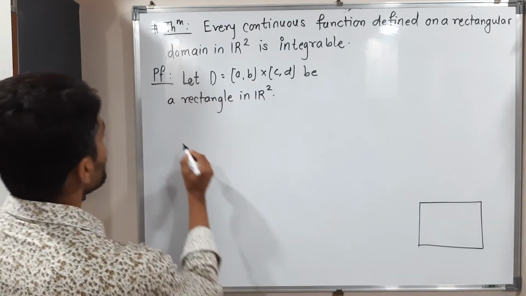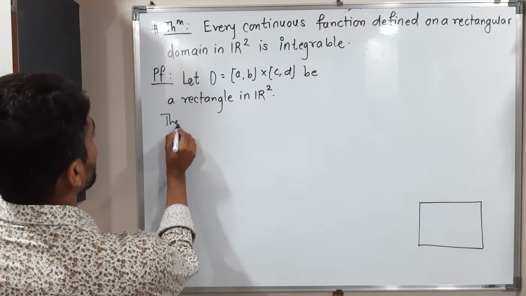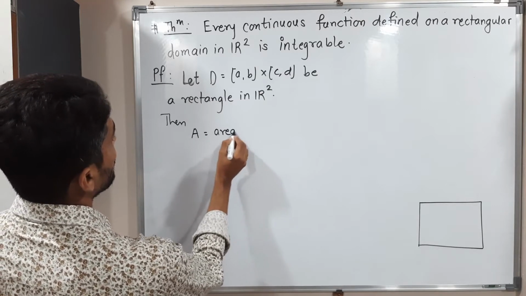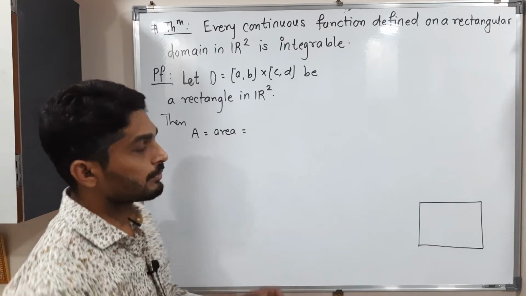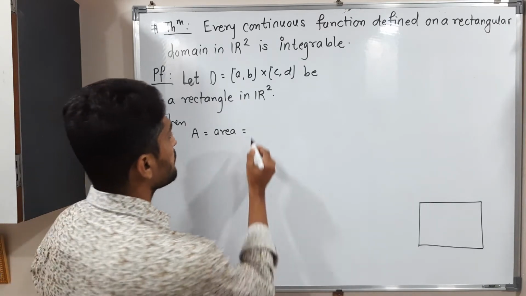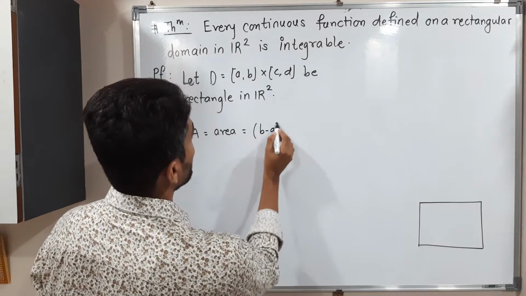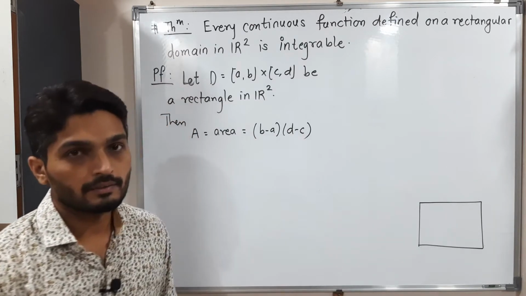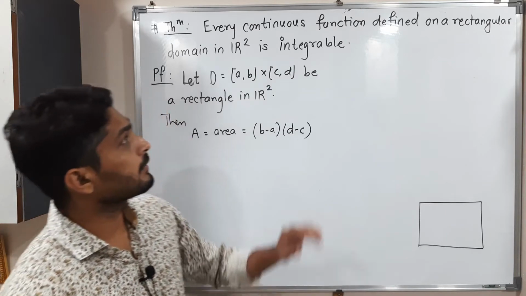Okay, so then the area of D. You know how to find the area of a rectangle, length into breadth. So it will be (b minus a) into (d minus c), that is the area of the rectangle. Okay, so after that we want a function.